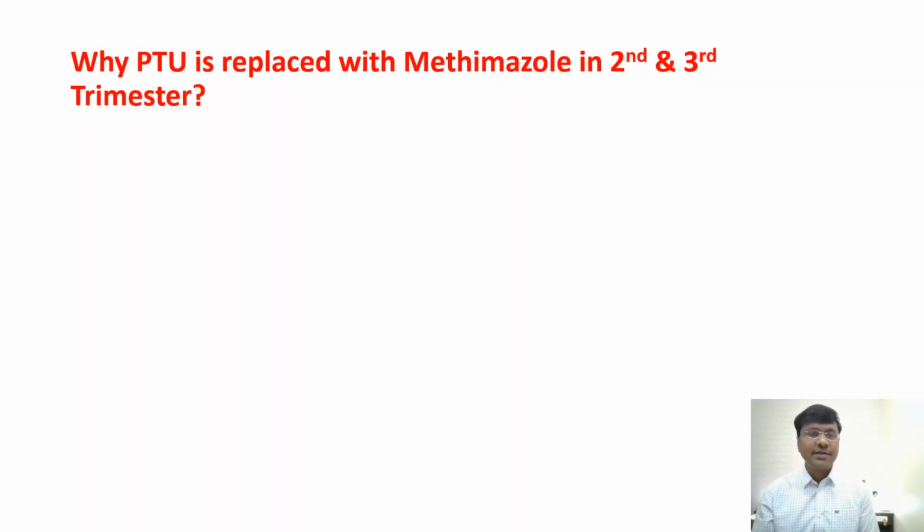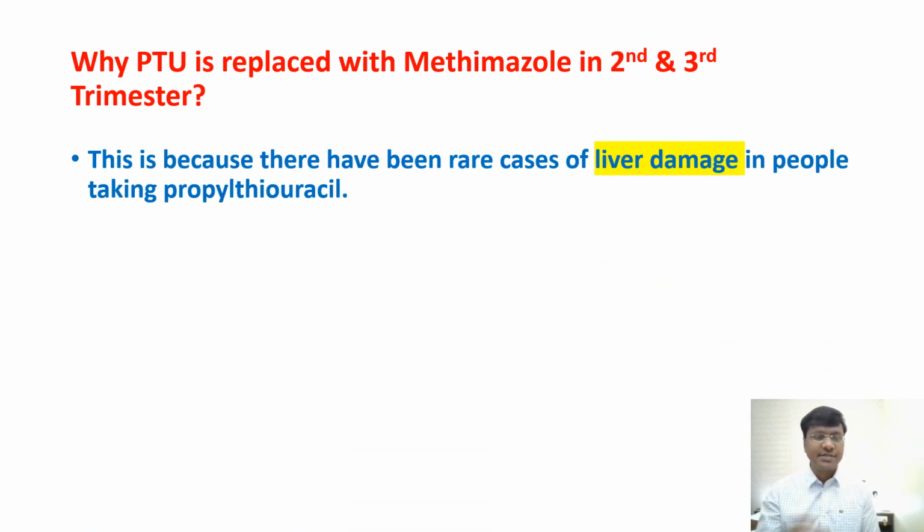Why is propylthiouracil replaced with methimazole in the second as well as third trimester? Let me tell you, in the second and third trimester, organogenesis is over, and propylthiouracil will cause more severe adverse effects compared to methimazole. Propylthiouracil will cause liver damage. So that is the reason why propylthiouracil is replaced by methimazole once organogenesis is over.